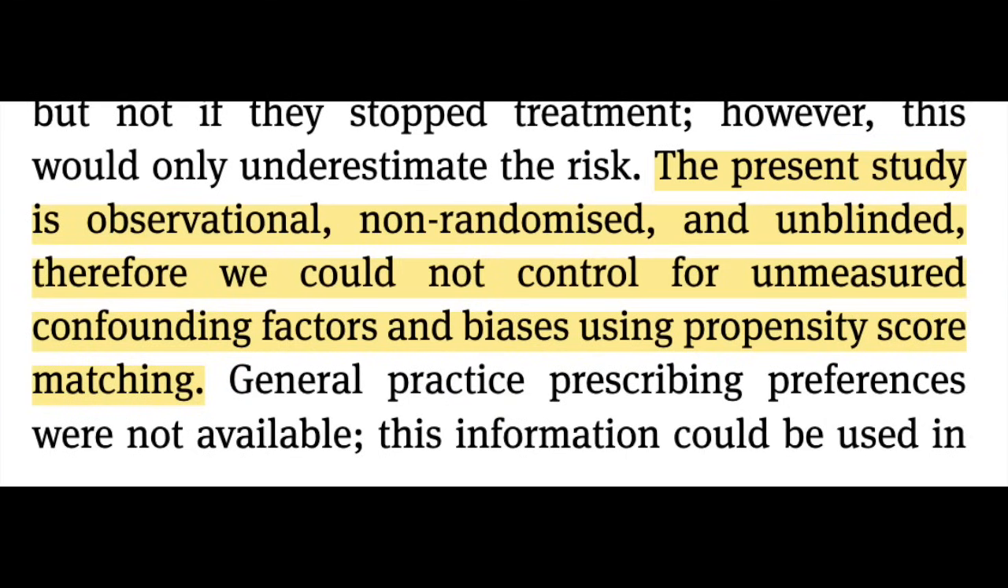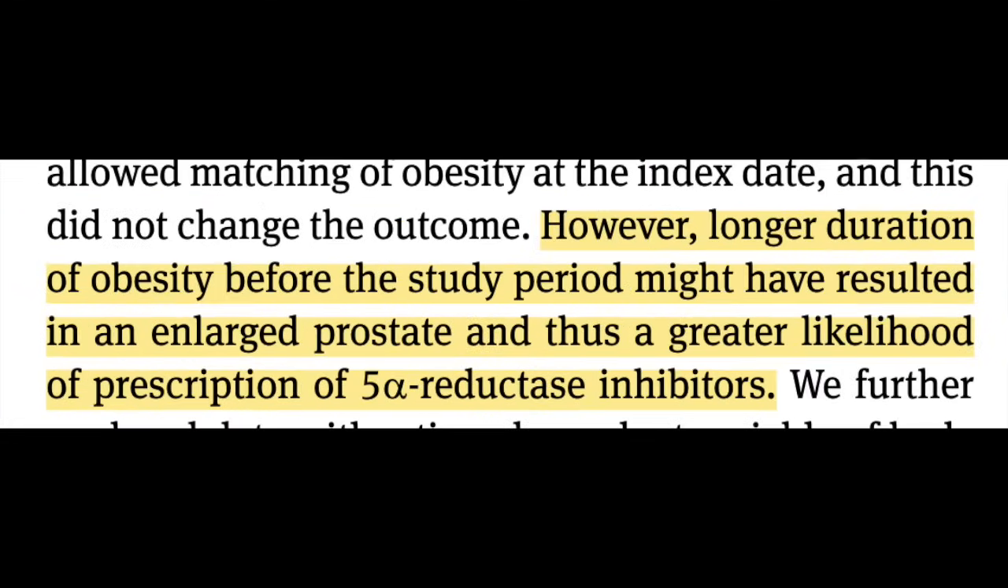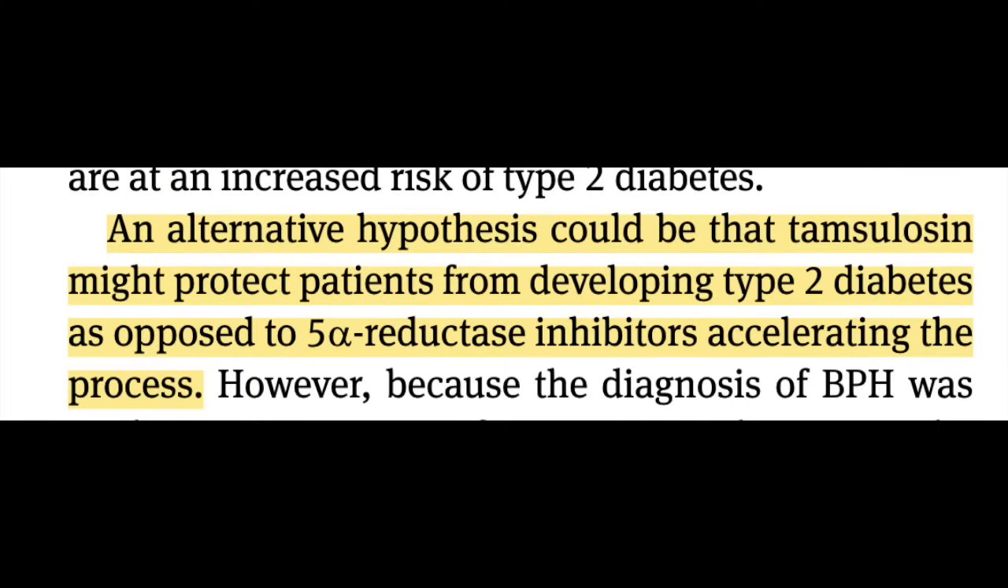I won't go over them all here, but one of the major weaknesses is that this is an observational, non-randomized, non-blinded study. The authors also point out that a longer history of obesity might be linked to larger prostates and more chances of being prescribed 5-AR inhibitors. So men getting 5-AR inhibitors might be more at risk for diabetes because larger prostates might be more commonly associated with diabetes. Another possibility is that tamsulosin actually protects against developing type 2 diabetes, and since there is no real control group, that possibility definitely cannot be ruled out.